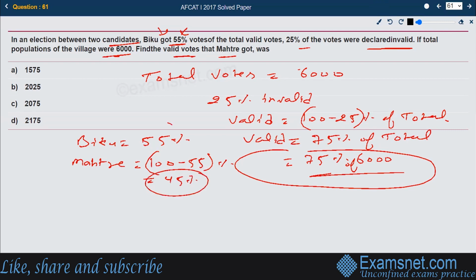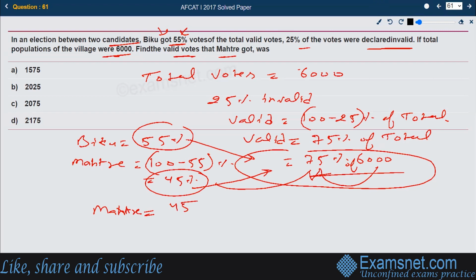So 55% of the valid votes is received by Biku and 45% by Mahatre. So we are supposed to find 45% of 75% of 6,000. This is what we are supposed to calculate.